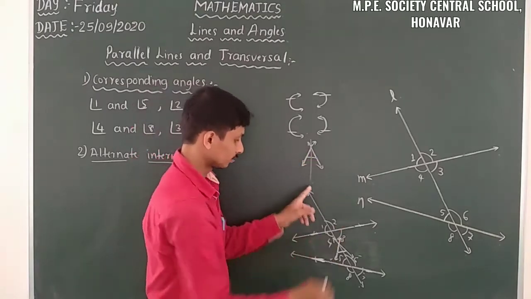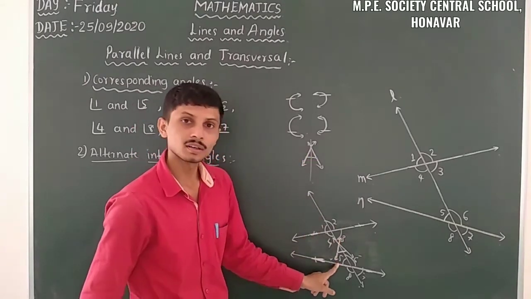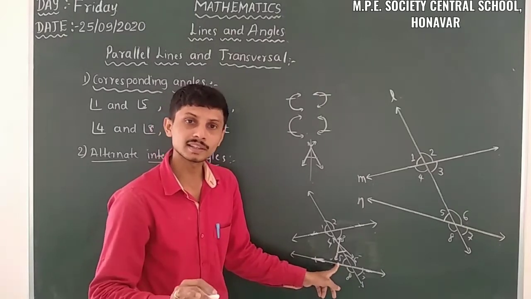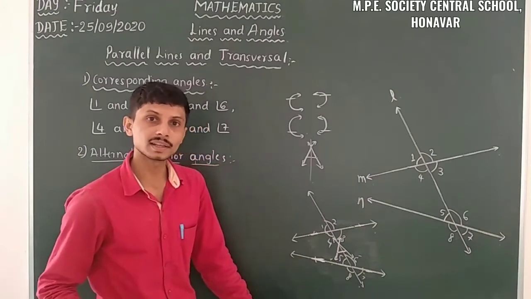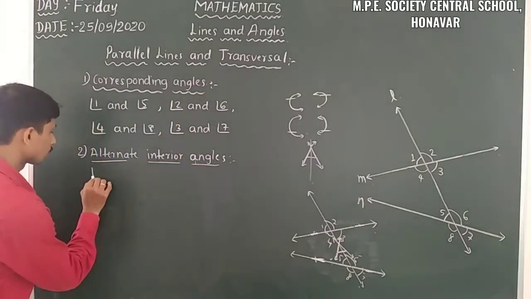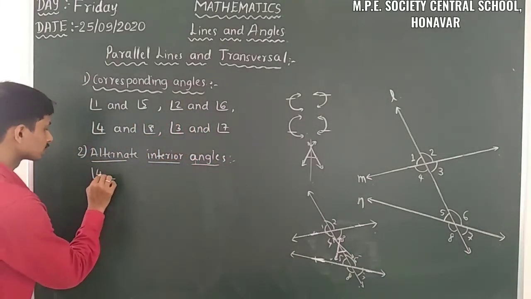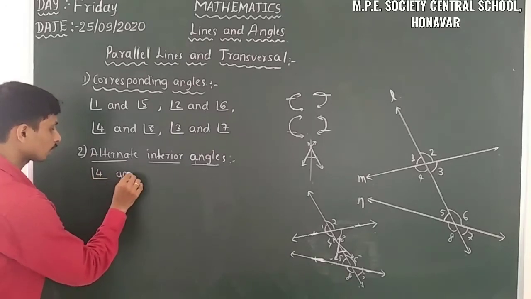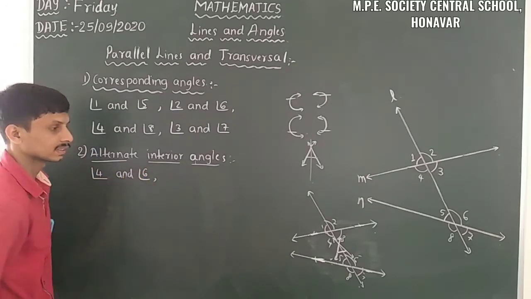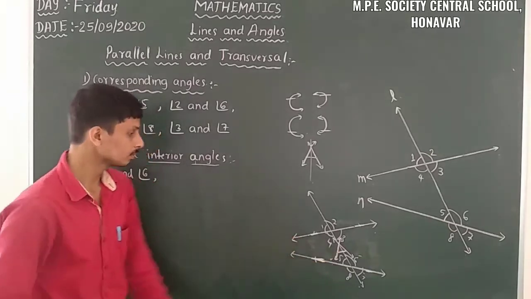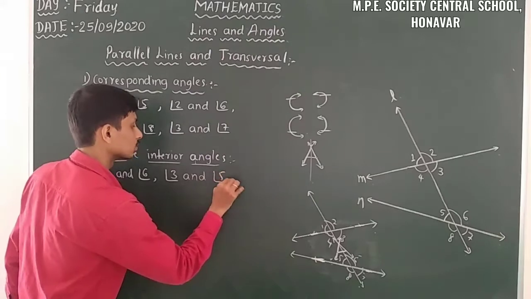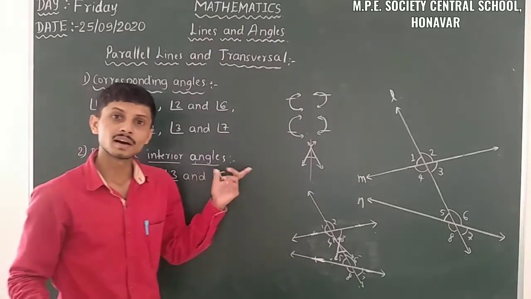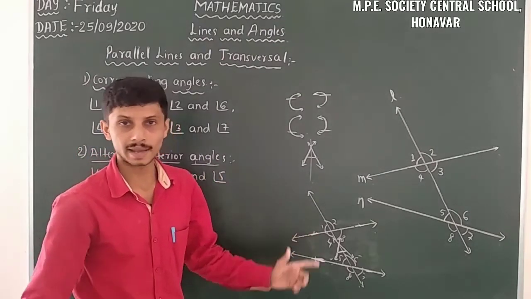So 3 and 5 are one pair of alternate interior angles and 4 and 6 are another pair of alternate interior angles. That is, one is 4 and 6, and the second pair is angle 3 and angle 5. Those two pairs are the alternate interior angles.